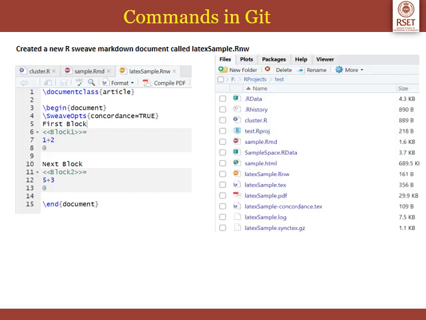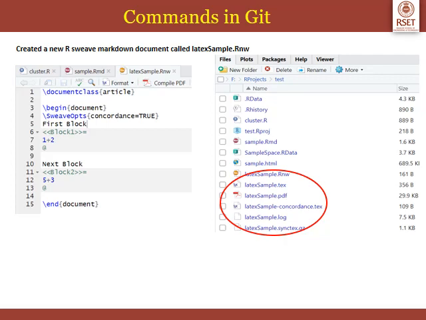Now these files will be added to your test project, Git project. So you can see those files in Git project test. That is latexsample.rnw, .tex, .pdf, concordance.txt and all that, log files and everything. So suppose you want to push all these files to your GitHub repository in the cloud.